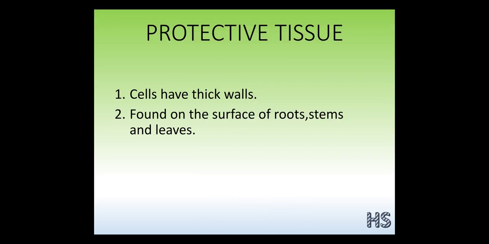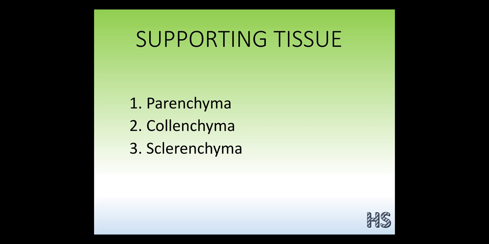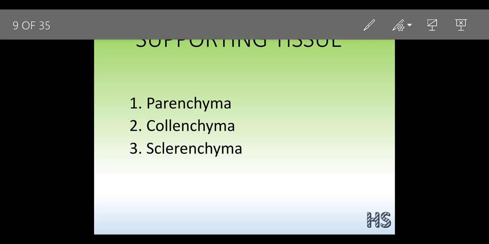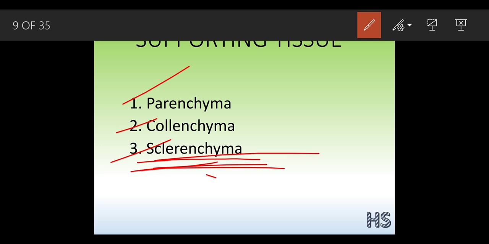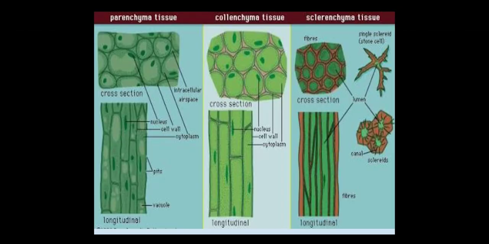Now we are going to talk about the supporting tissues. The second function. The word says support. So supportive tissues are made up of these three types: parenchyma, collenchyma and sclerenchyma. You have already heard the word sclerenchyma. Let's talk about parenchyma, collenchyma and sclerenchyma in detail right now. First of all, let's understand with a perfect diagram. This is the parenchyma tissue, collenchyma and sclerenchyma for you as of now.